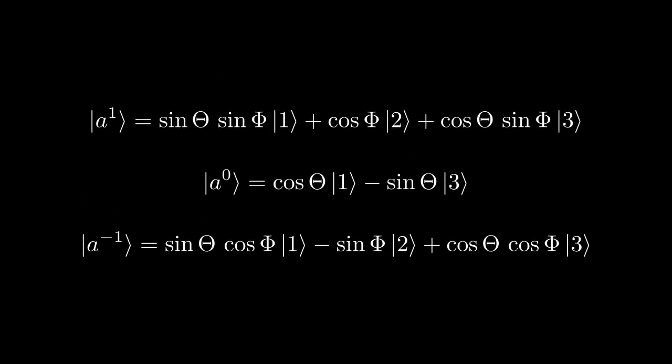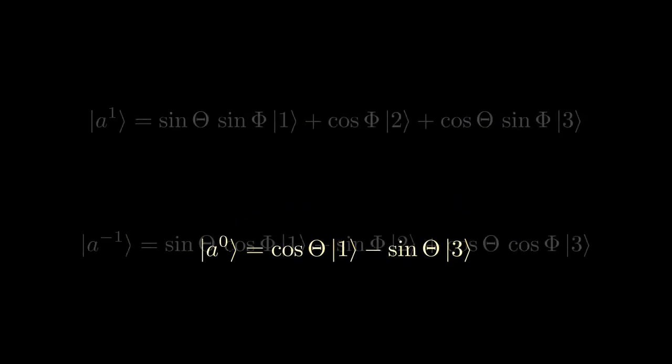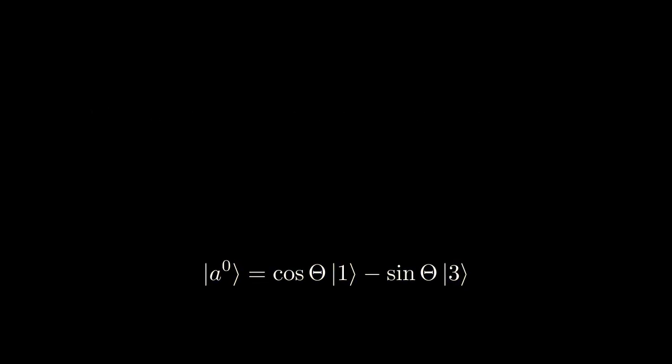Now that we have our Hamiltonian, let's see what it tells us about how the system evolves. When we diagonalize it and find its eigenstates, we get a special eigenstate that lives entirely in 1 and 3, with no component in the lossy state 2. This is the dark state, a coherent superposition. The mixing angle depends on the relative strength of the pump and Stokes couplings.